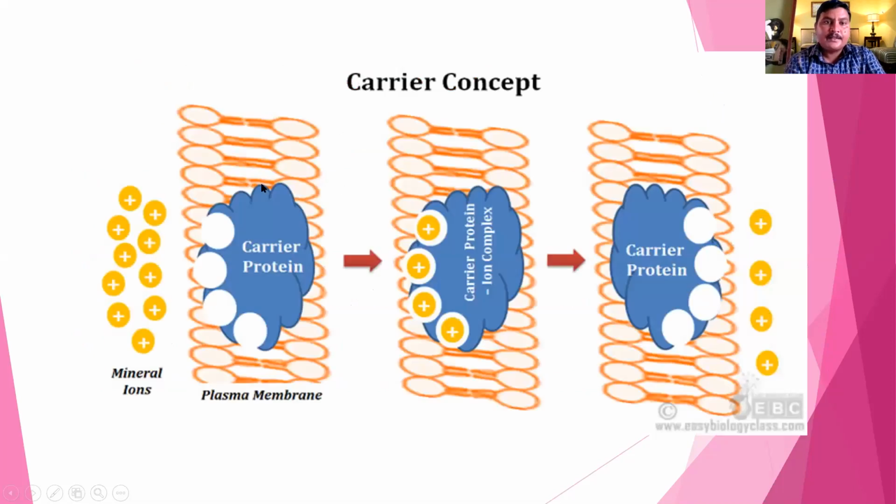Here the carrier is a plasma membrane structure, and it carries an ion, a cation or anion. Mineral ions are cations, with positive charge, and anions, with negative charge. The carrier picks up the cation from one side, goes across the plasma membrane to the other side, and releases the cation on the inner side of the cell, and the carrier molecule is free. Here the carrier molecule uses energy in the form of ATP, so it is active transport.